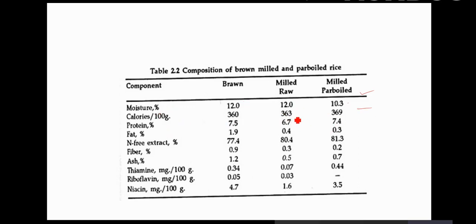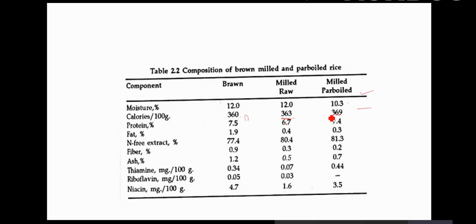The calories of energy given by brown rice are lower compared to this, because there is bran, and bran is lower in calorific value, whereas here it's only milled raw rice and milled parboiled rice. Here there are more calorific values.